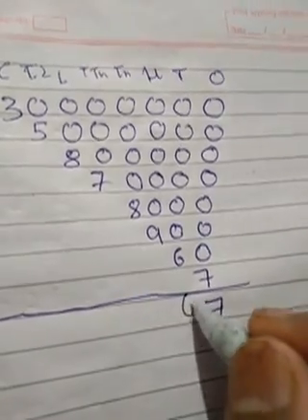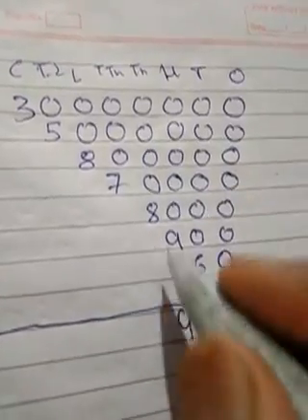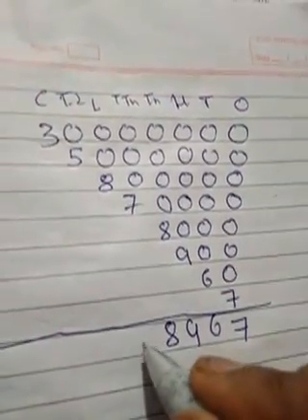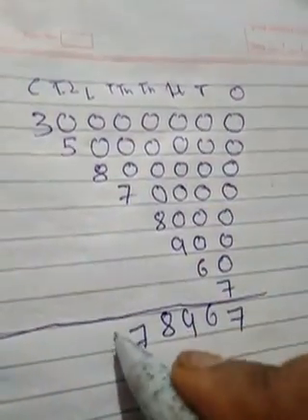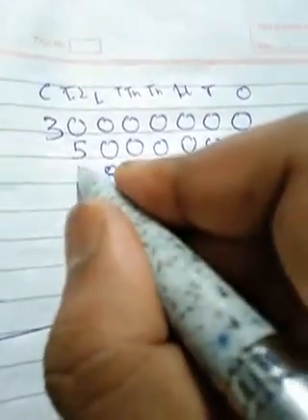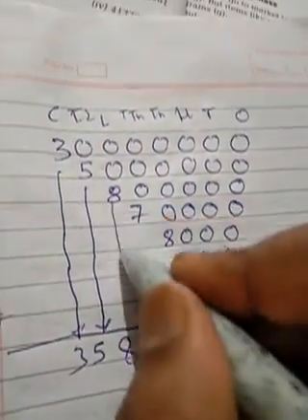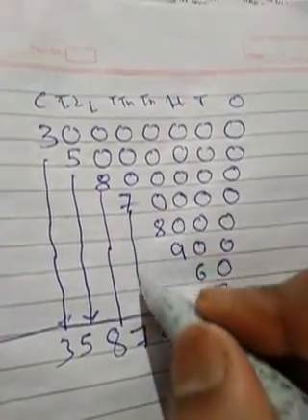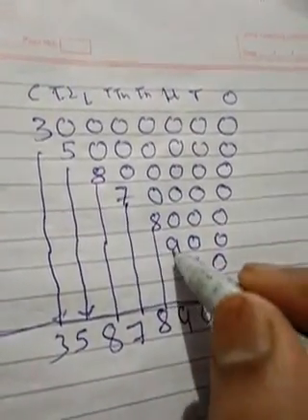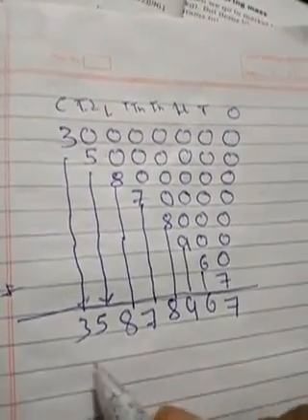It will become 7, and this 6000 will become 6. When we add 0 to 9, it will become 9. Same here, this will become 8, this will become 7, this will become 8, and this will come here directly 5, and this 3.